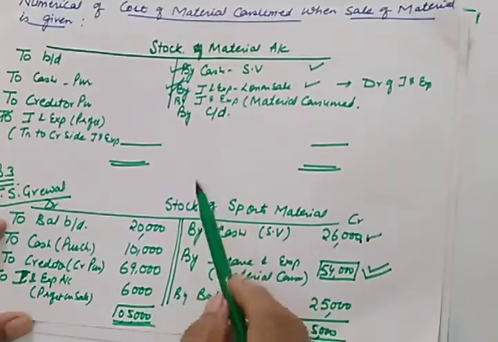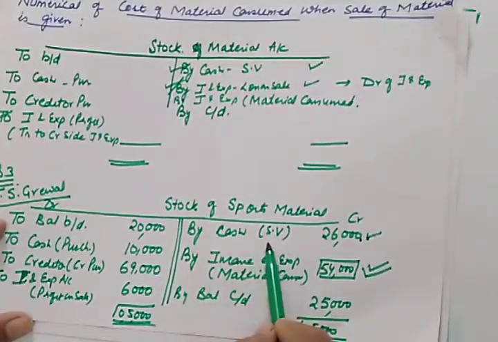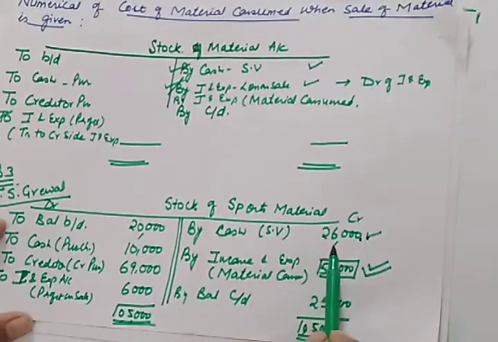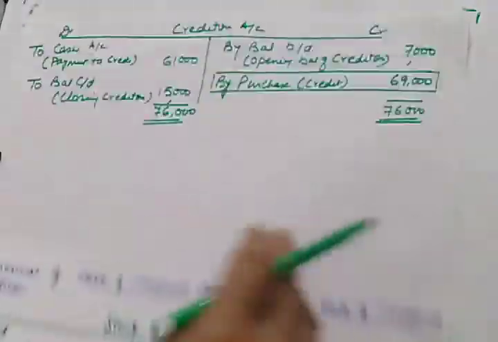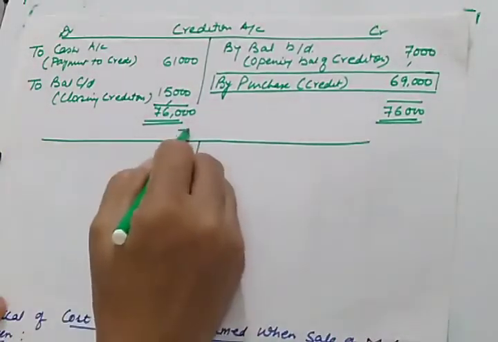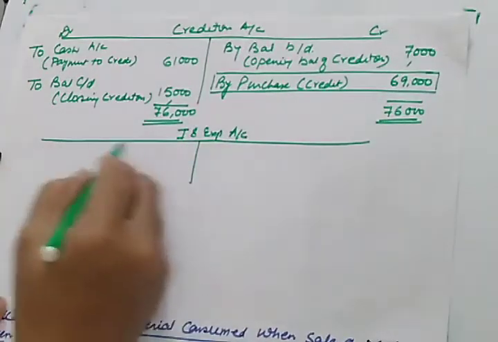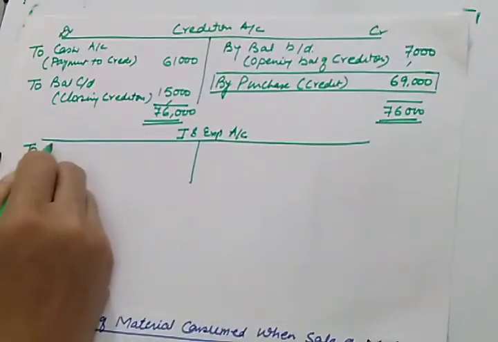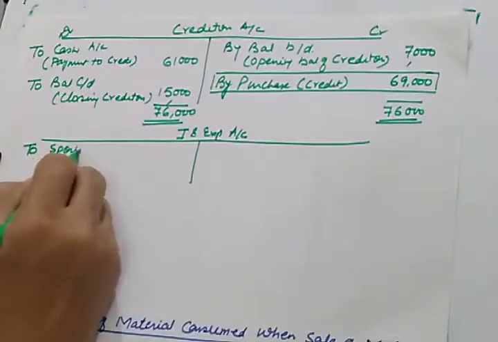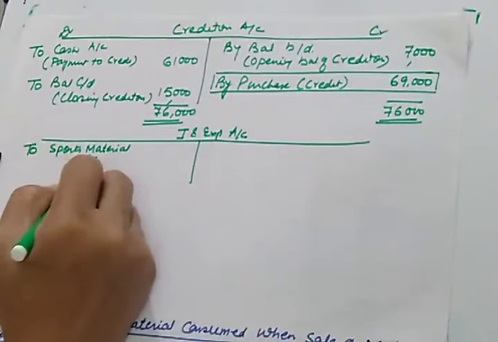And if there would have been a loss, then it will be recorded on this side: by income and expenditure, loss on sale of asset. And how this is to be shown in income and expenditure, let us see that also. In the income and expenditure account, on the debit side you will write to sports material, in the bracket you can mention consumed.